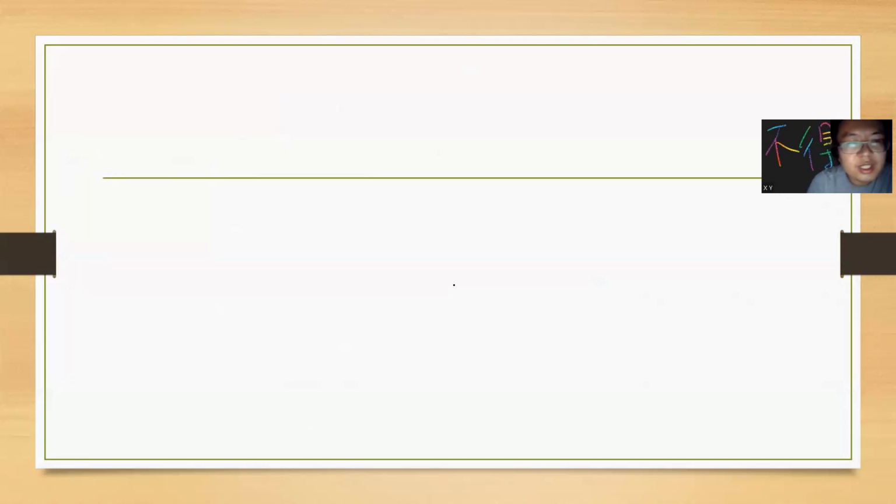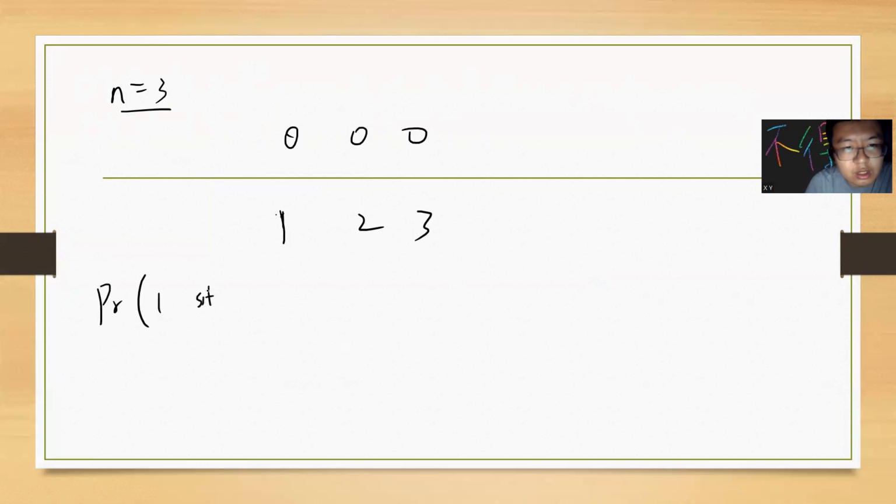Okay, so let's solve N equals 3, just for fun. You have 3 positions. The probability of person 1 sitting in position 1 is 1/3. In this case, number 2 will go to number 2, and number 3 will go to number 3. So this is an okay situation, in which number 3 is sitting in the correct position.